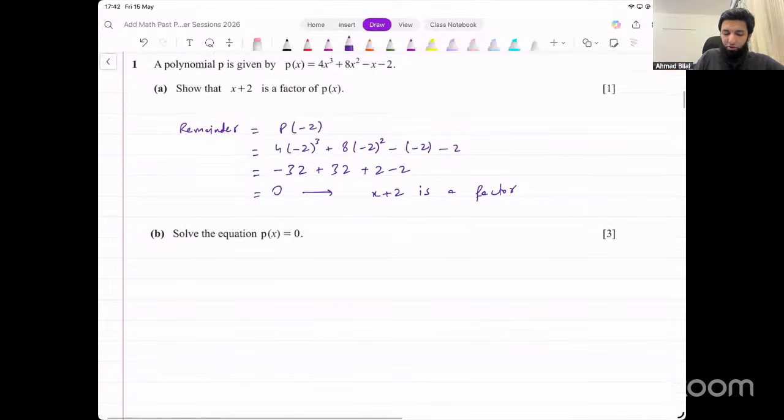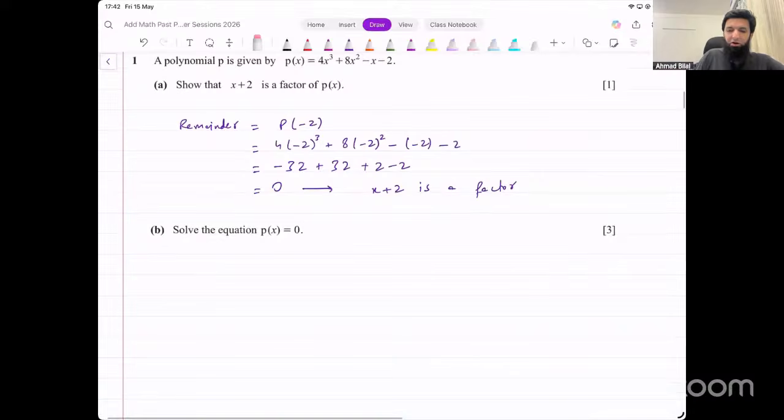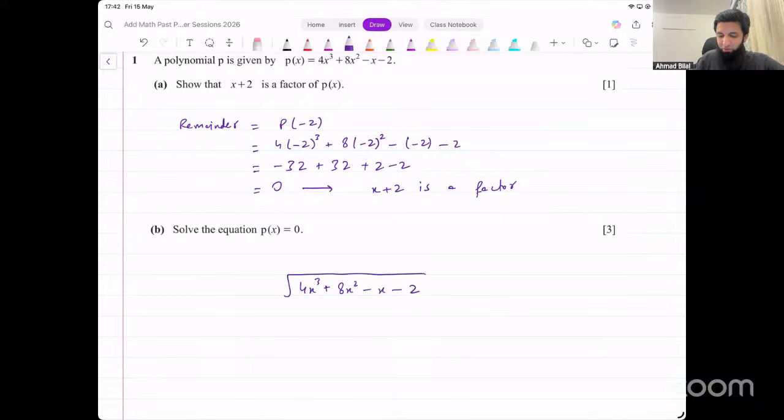Now they're asking you to solve this equation, p of x equal to 0. When this polynomial is equal to 0, solve this cubic equation. How do we solve a cubic equation? We have a factor given. We can do long division to find the other factor, right? Let's do that. 4x cube plus 8x squared minus x minus 2. Let's do the long division. You can do long division, you can do synthetic division, any method will work.